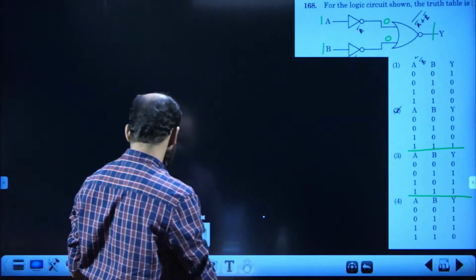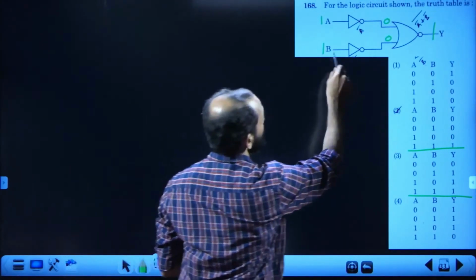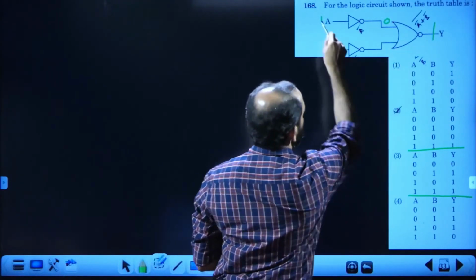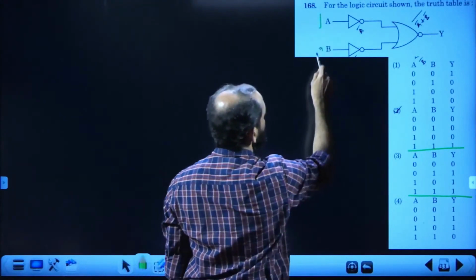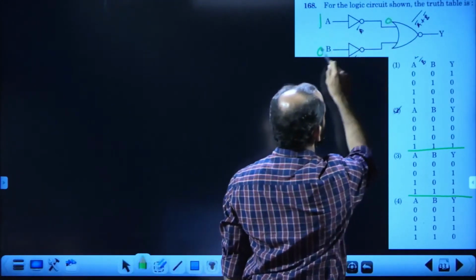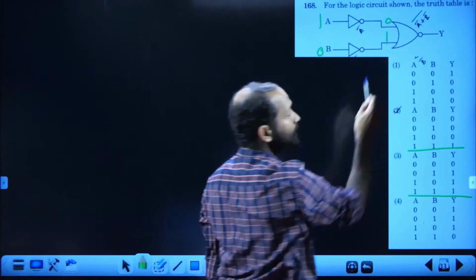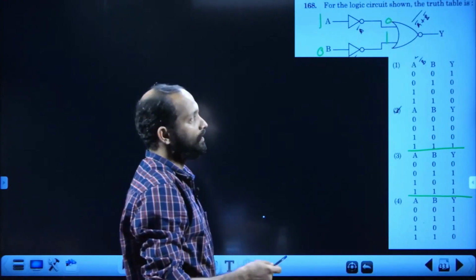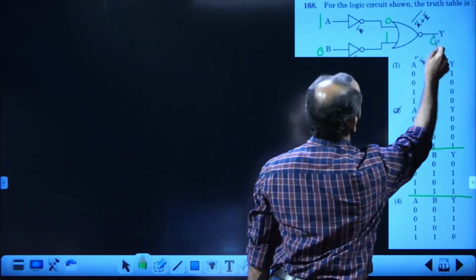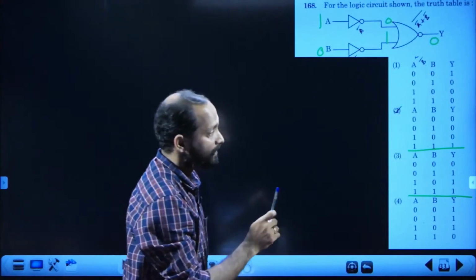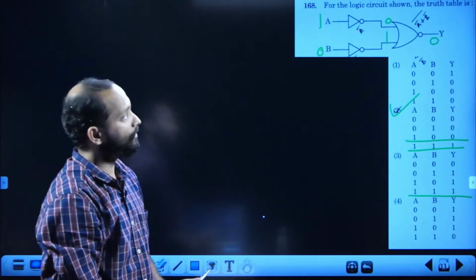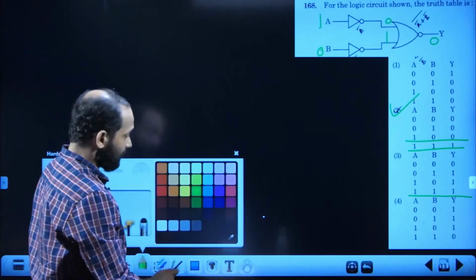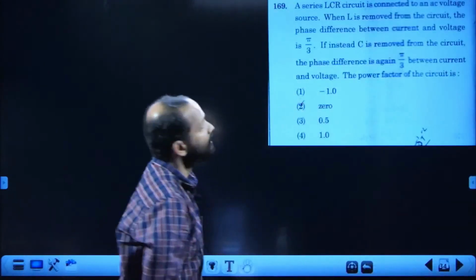1 and 0. Let us try for 1 and 0 here. Then 1 and 0. Here 1 comes, here 0 comes. 0, 1. 0 and 1 or 0 plus 1, 1. Not 0. So 1 and 0, 0 should be the answer. 1 and 0, 0 comes here. So second option is the right answer. Okay. Then next one is 169.